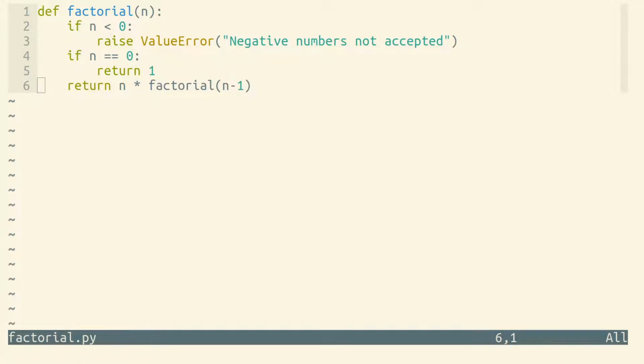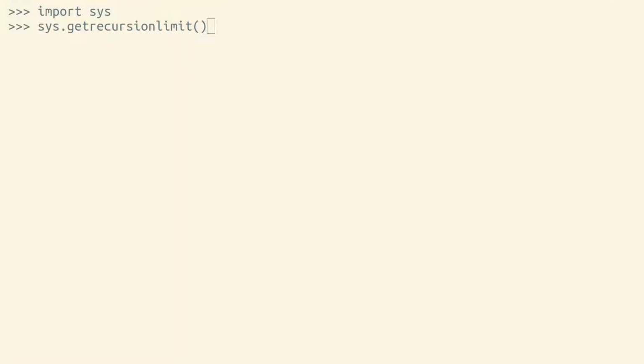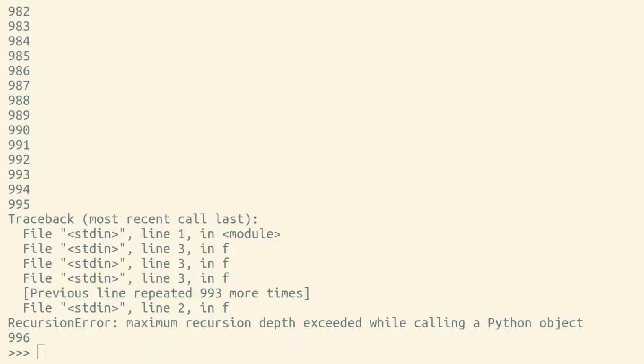Now, it might seem like a bad idea for a function to call itself, and it often is a bad idea, but not always. If a function calls itself every time that it's called, your code would run endlessly. Python stops that potentially endless recursion by setting a maximum recursion depth. If we try to call this function that always calls itself, we'll see a recursion error exception is raised.